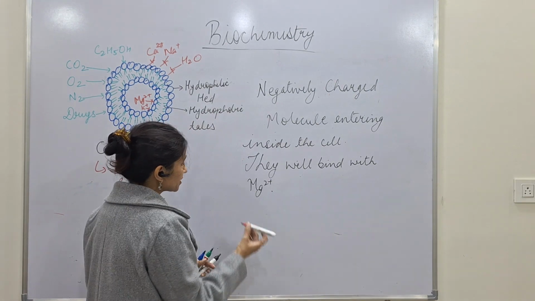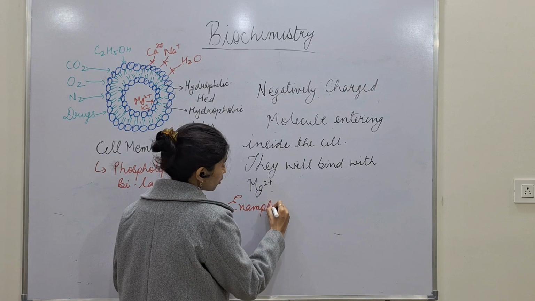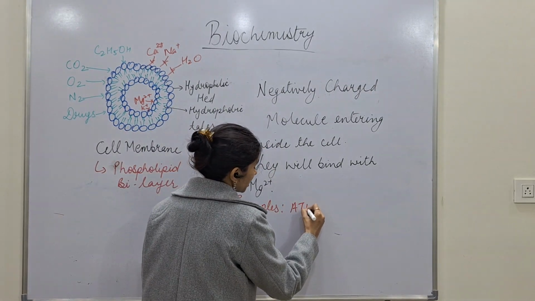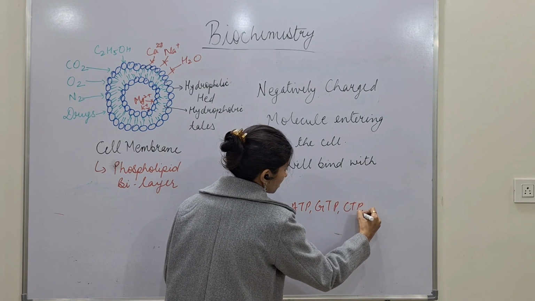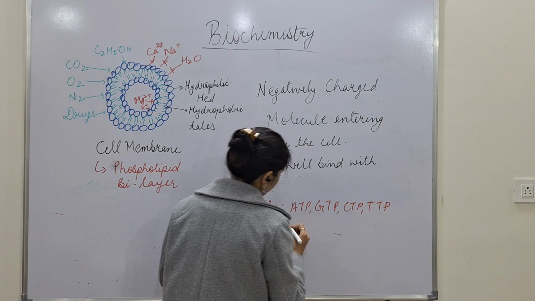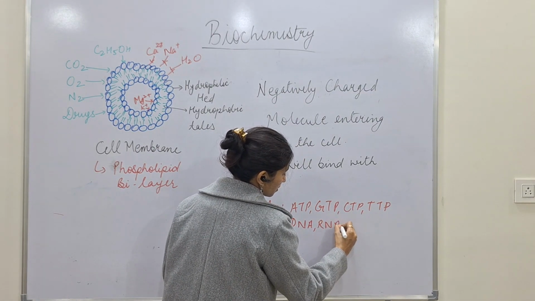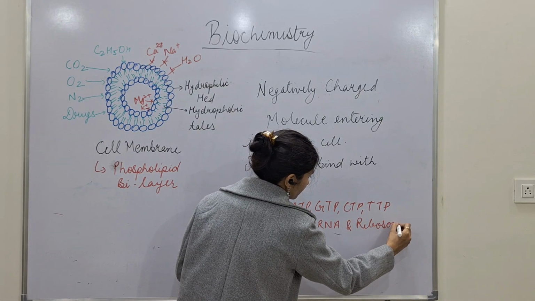Examples of such molecules are ATP, GTP, CTP, TTP, DNA, RNA and ribosomes.